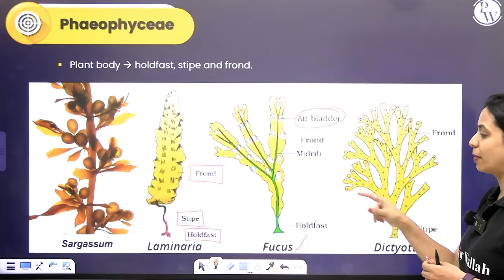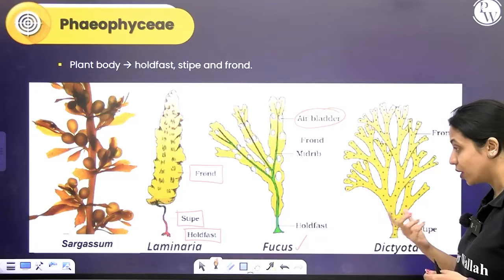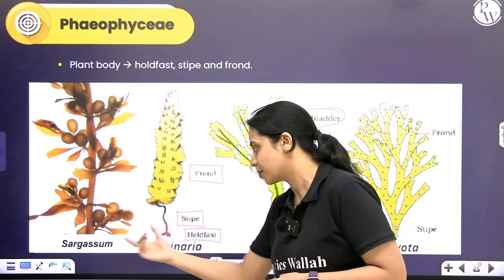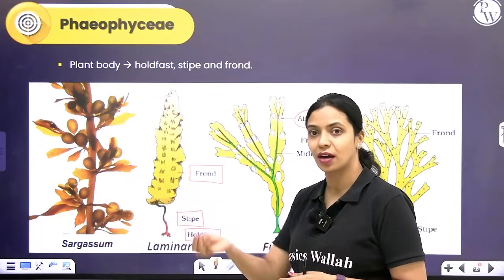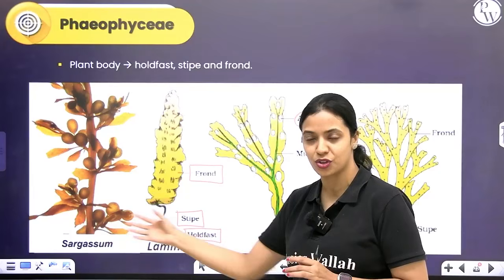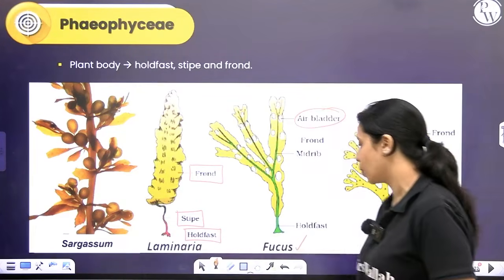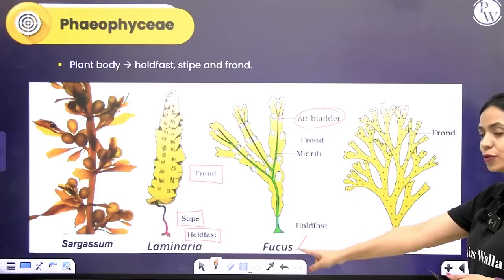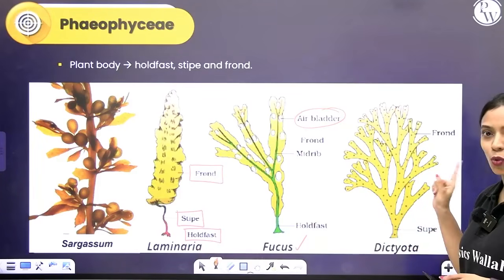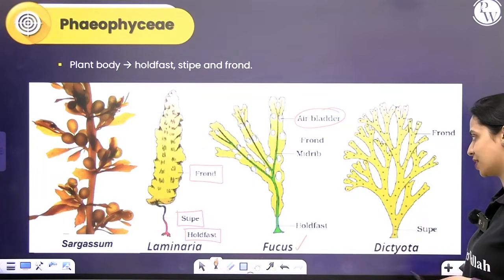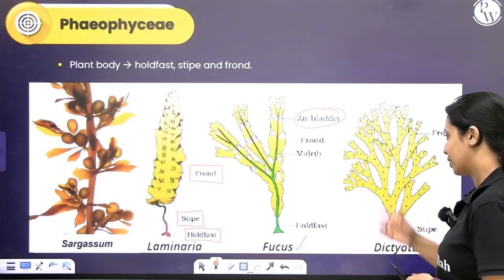You will have to remember all of these examples. We've already learnt about sargassum and laminaria as species that are consumed as food, enjoyed as delicacies in different parts of the world. Along with that, you should remember fucus and dictyota. Fucus you've already learnt under oogamous type of reproduction. Dictyota is another brown alga that you should remember.